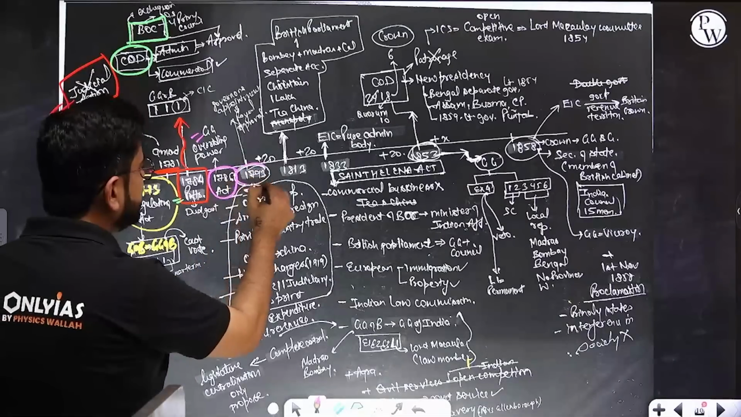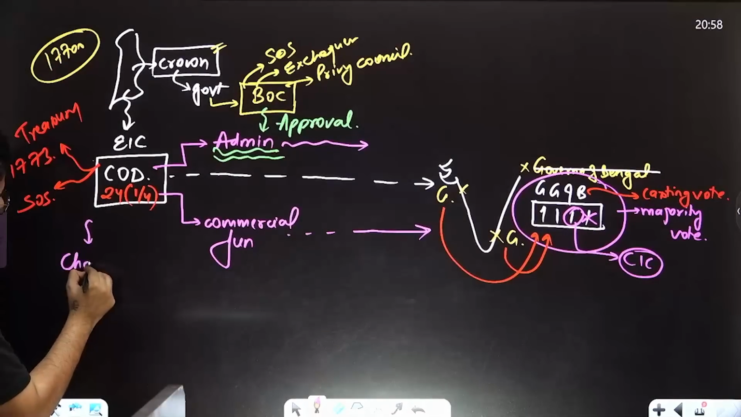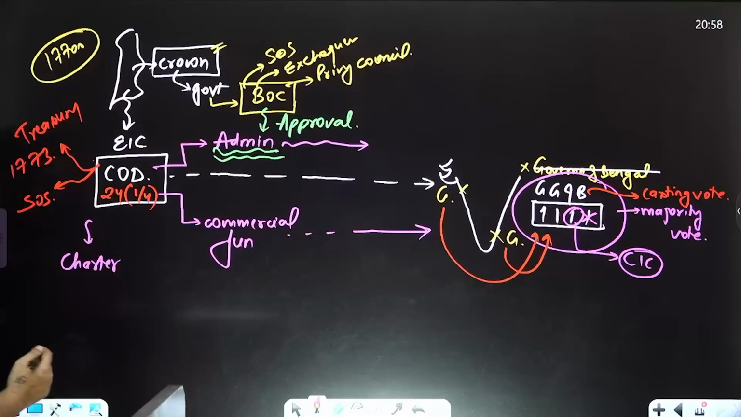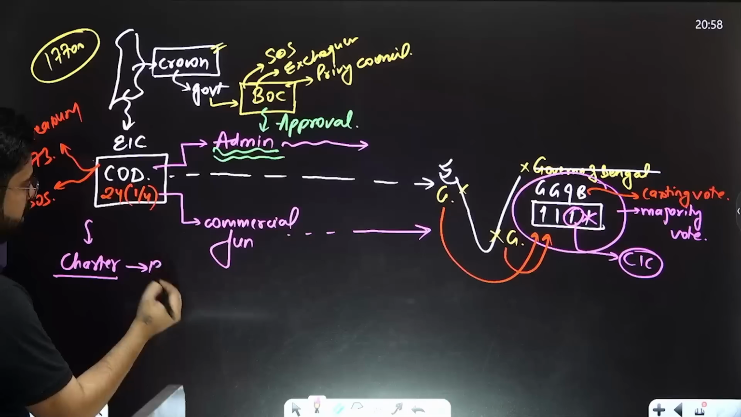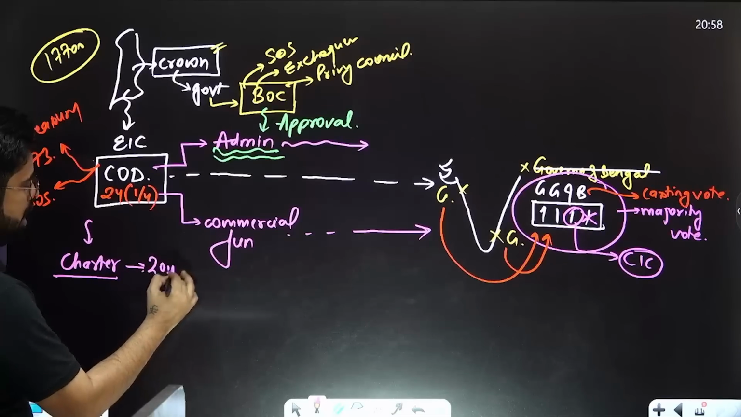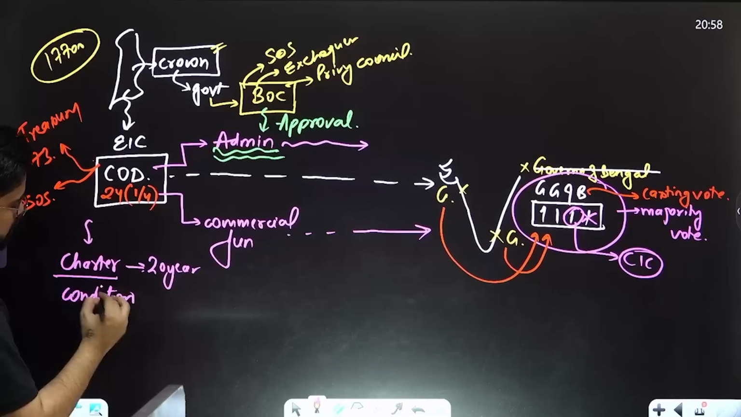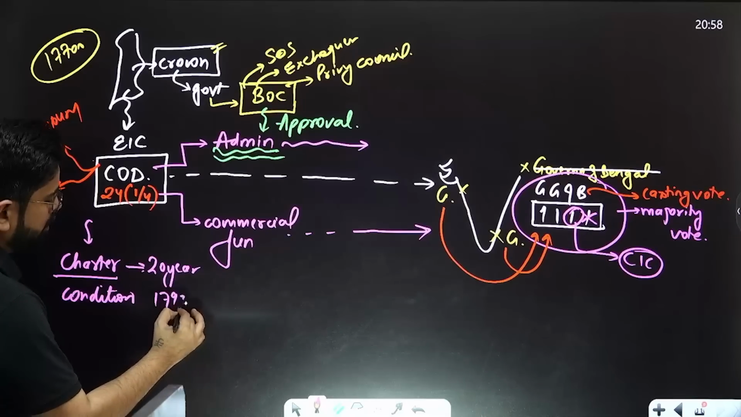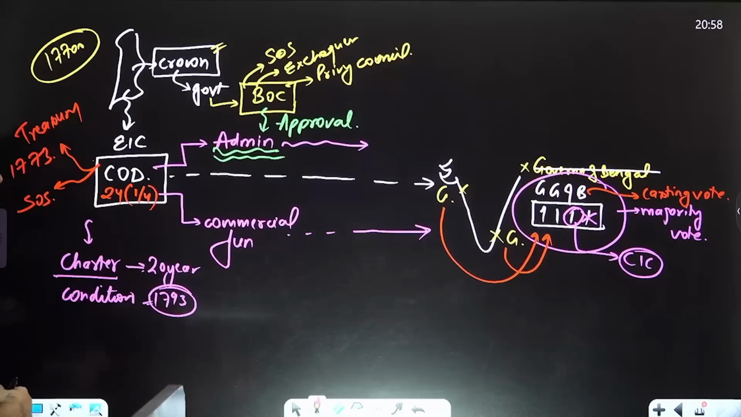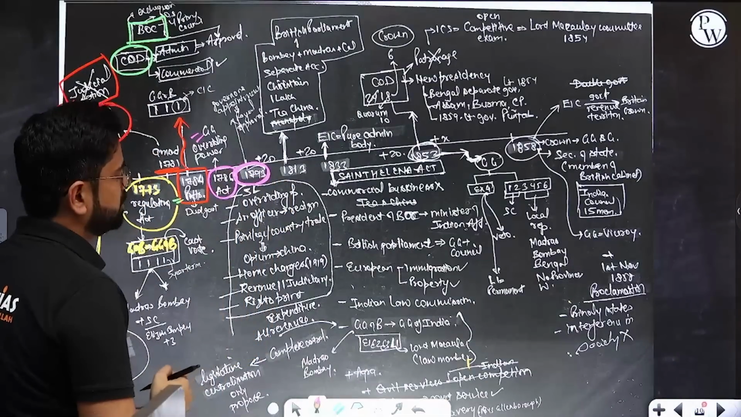In 1793, the charter of the company was expiring. Charter. So here we will see a series of charter acts. The charter will be renewed every time for 20 years. And there will be some conditions in the charter. First such thing happened in 1793. So in 1793, for the very, very first time, we have the 1793 Charter Act. Let's talk about what happened in this Charter Act.